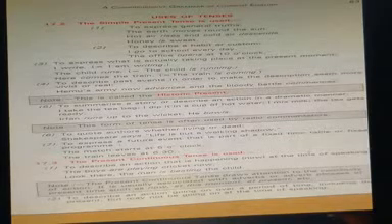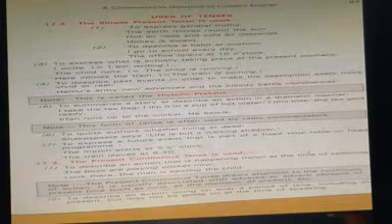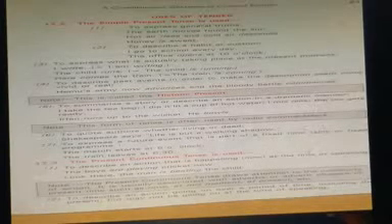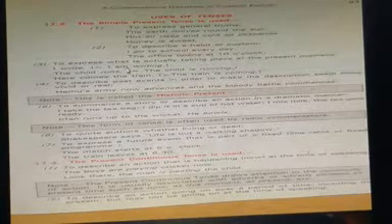And the next point is to describe an action going on over a period of time, including the present, but may not be going on at the time of speaking. These days I am learning French. Nowadays Mohan is working in a factory. Next point is to describe an action which is going to take place in the future. Wait, we are just coming, means we are about to come.